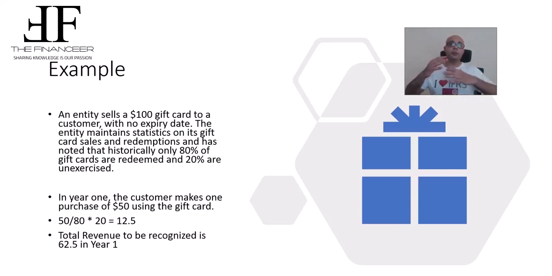This is the amount that I'm not expecting to have a significant reversal later on. So this $12.5 will be recognized as revenue today, along with the $50 that the customer redeemed. So the total revenue in the first year will be $50 already redeemed plus part of the breakage, which is 12.5. So the total revenue in the first year is 62.5. So this is the total revenue in this case.